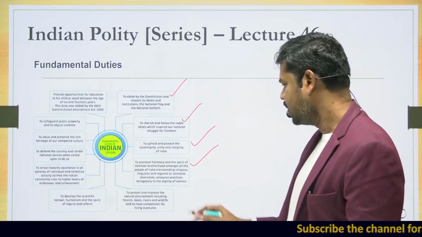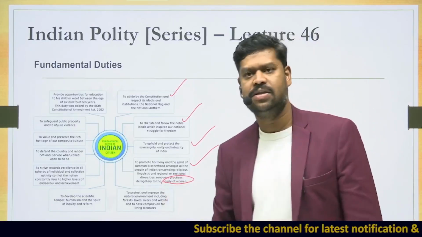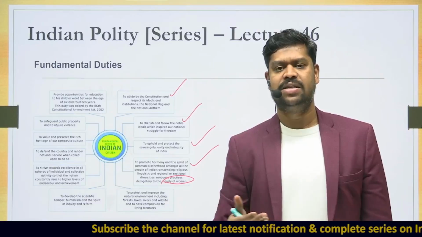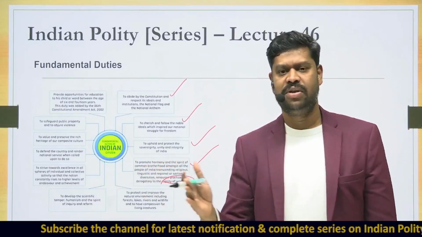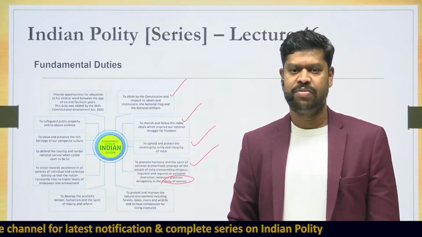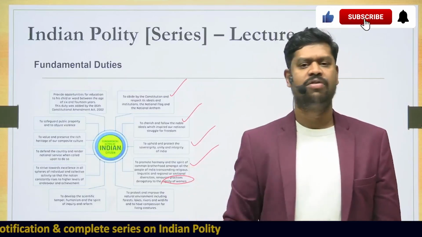And apart from that, it is also our duty to do away with all the practices that are derogatory to the dignity of women. For example, practices like sati have been done away with. We also understand now that practices like dowry go against the dignity of women. So all these things should be done away with, probably as a part of our fundamental duty.